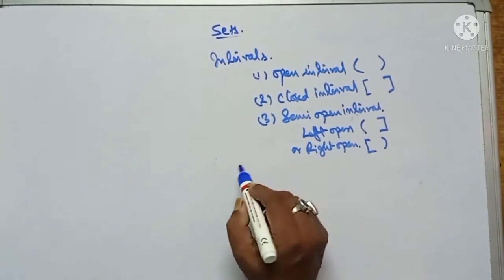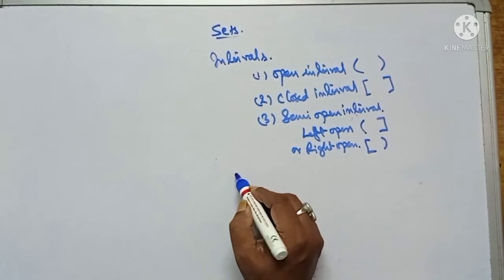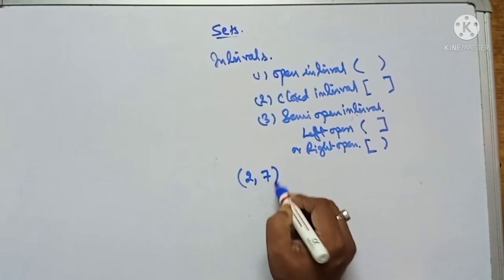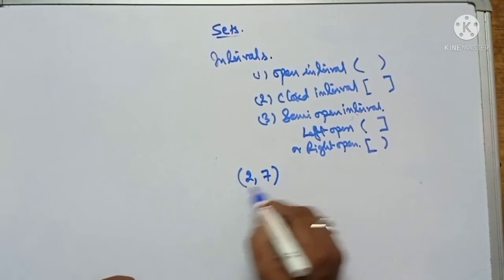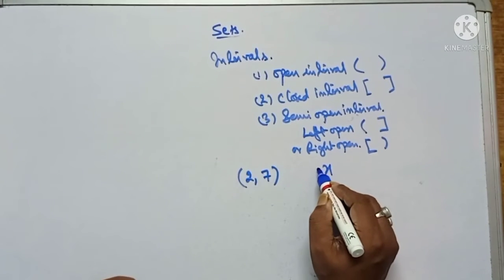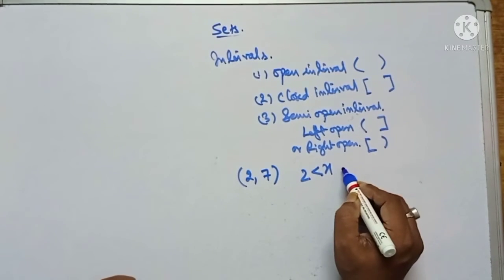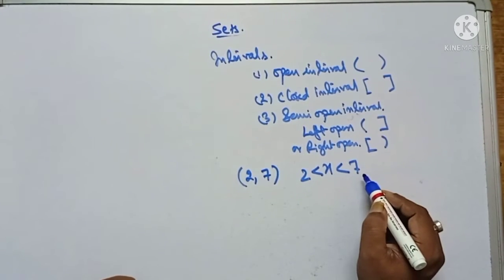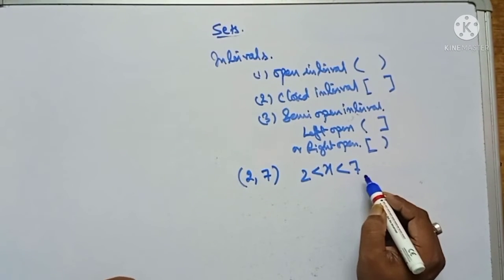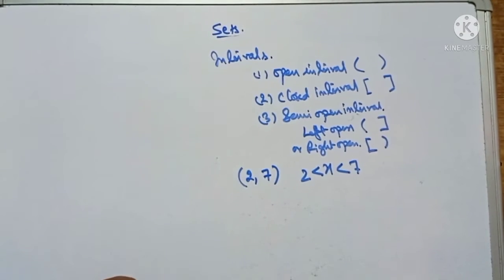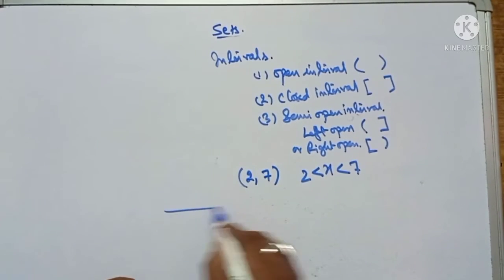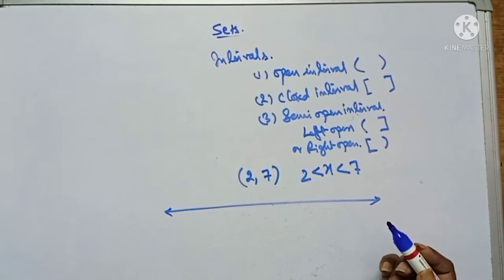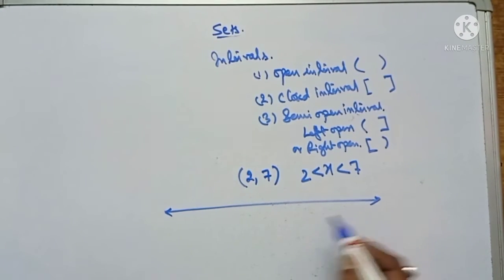Now I am going to explain it. Suppose I have written (2, 7). That means the elements of this set are x greater than 2 and less than 7, meaning 2 and 7 are not included in this set. If we represent it on the number line, the number line represents the real numbers.